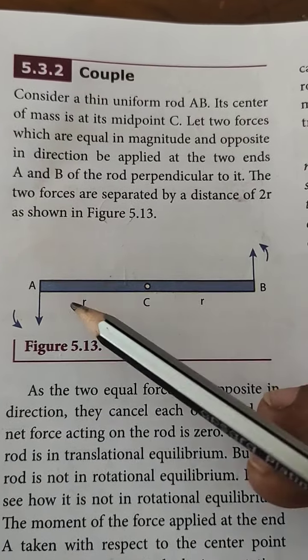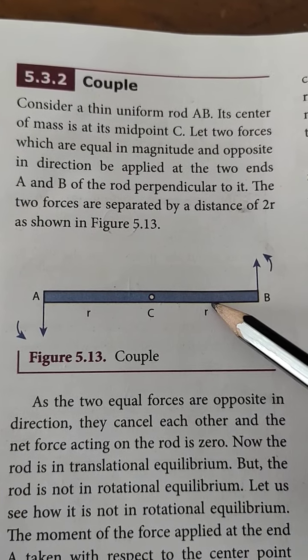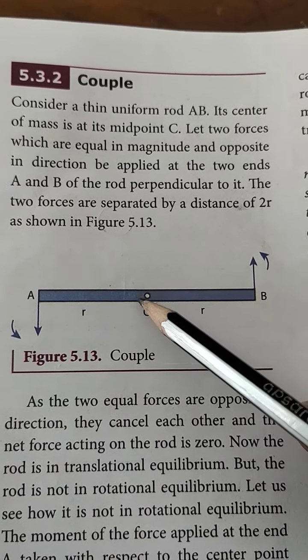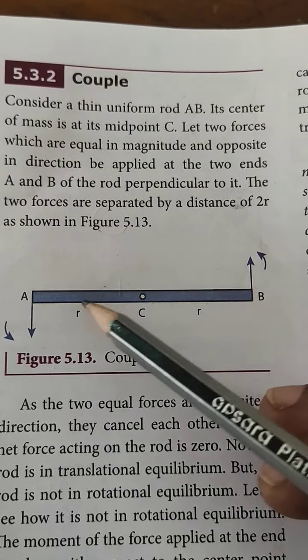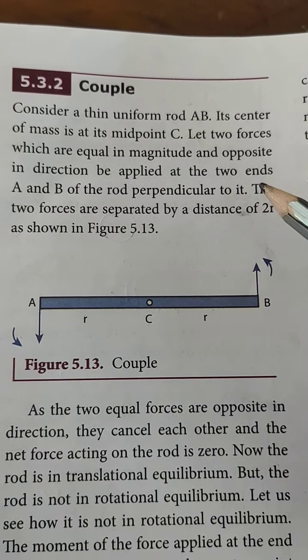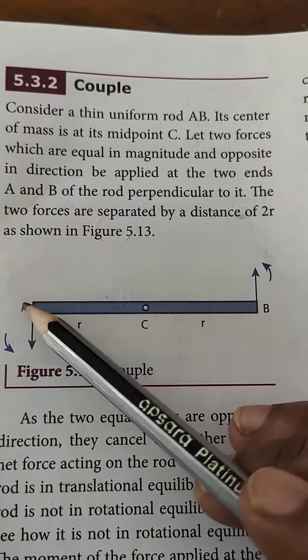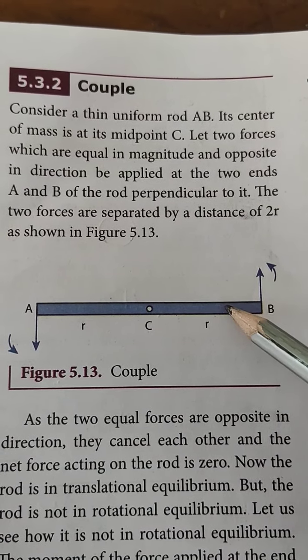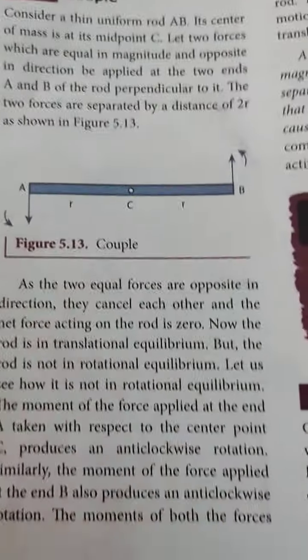Let's see the diagram. AB is a thin uniform rod, and C is the center of mass. Let two forces act, which have equal magnitude and opposite direction, whereas the rod AB is perpendicular to them. The two forces are separated by a distance of 2r.